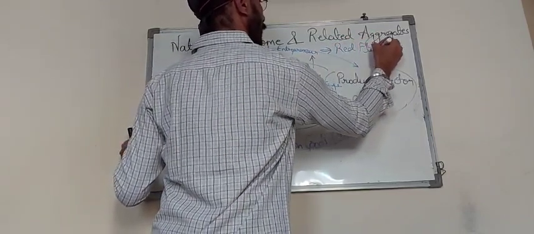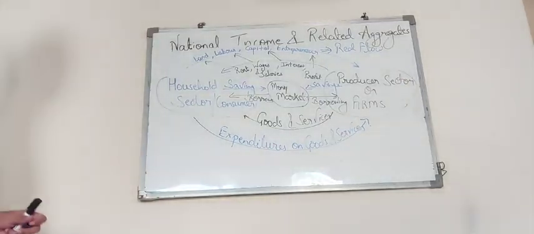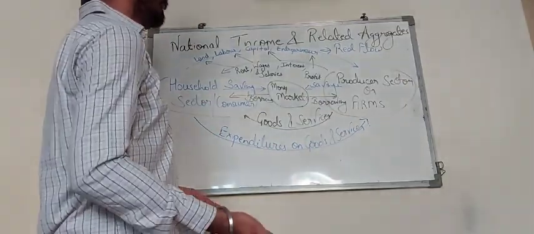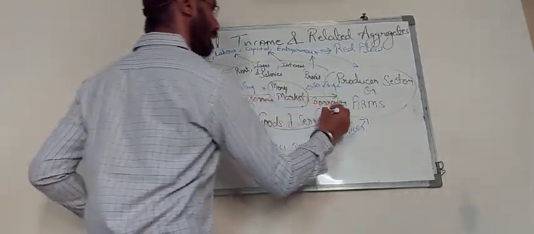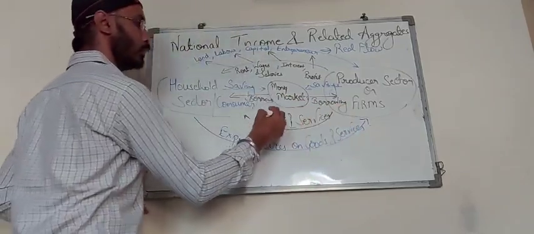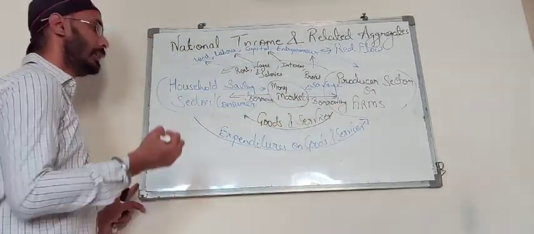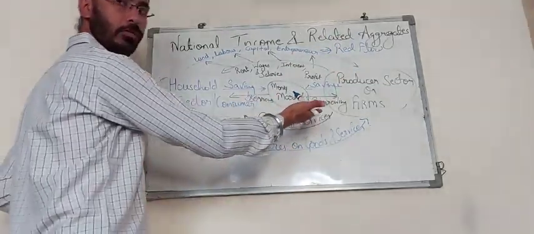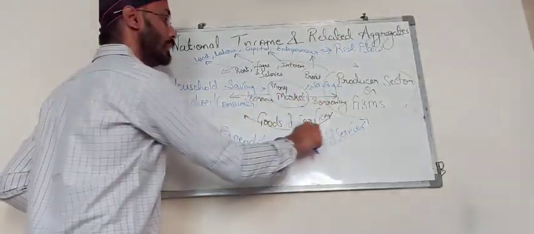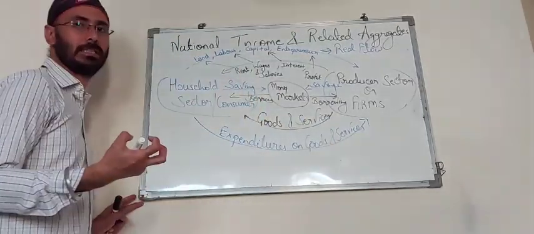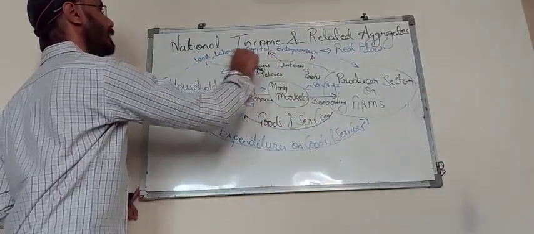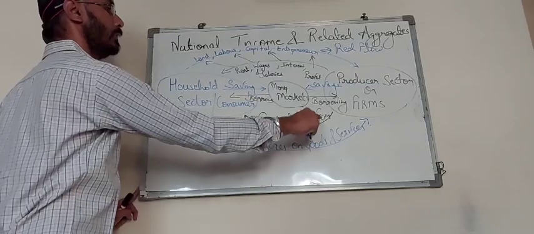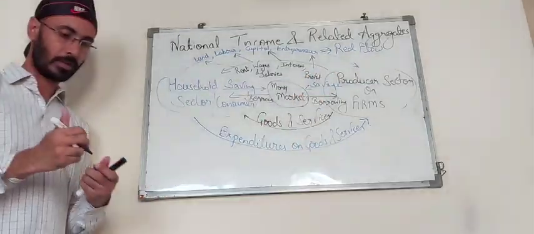Why it is called the real flow, I will explain later. Similarly, in return we get goods and services. Goods and services are also the same real flow, because again it is not in terms of money, it is goods and services which are physically present. So these physical things, land, labor, capital, entrepreneur, goods and services, are all called real flow.